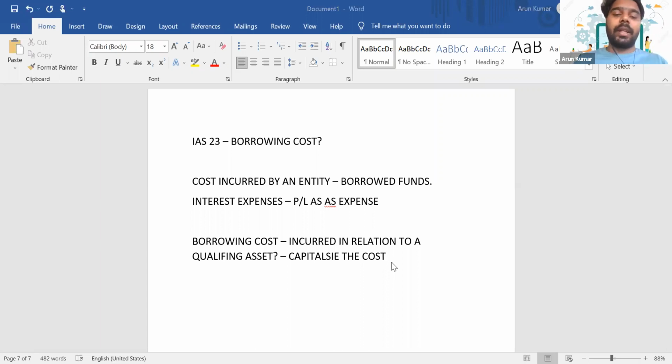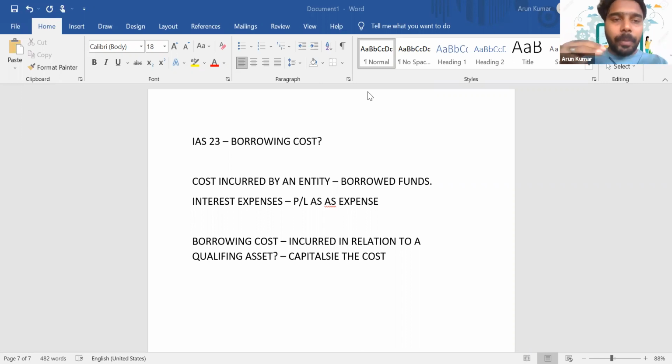What's the reason we are capitalizing it? Because we are constructing that asset, that qualifying asset. During the time of construction, are you getting any sort of income? No. So if you show it as an expense during construction, we have taken this loan for making this asset, right? So the interest expense is getting charged to P and L, and no income is getting recognized with respect to that asset. So literally, it will understate your profit.